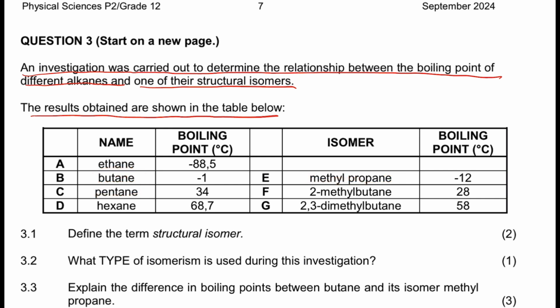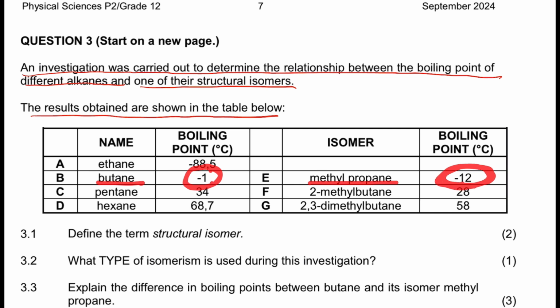Pentane, that's 5 carbons, and butane and 1 methyl, that makes 5. So these are isomers of each other, right? And these isomers are given their boiling points. If you compare butane and methylpropane, look at the boiling point of butane, and look at the boiling point of the methylpropane, its isomer.